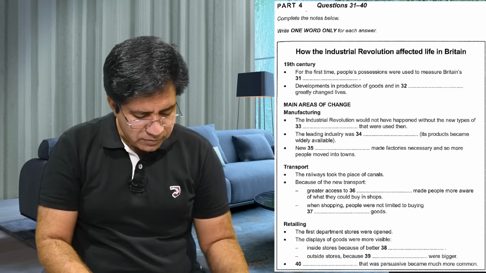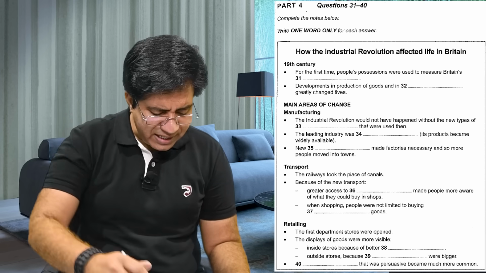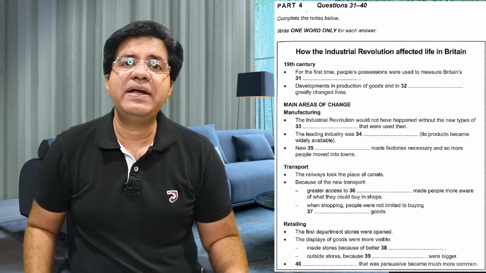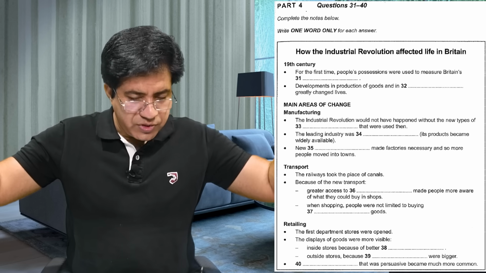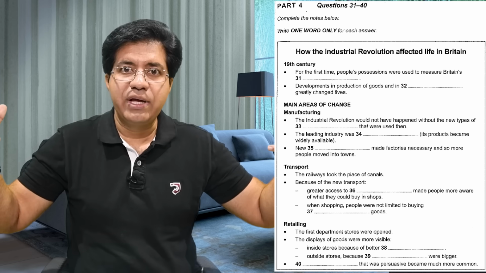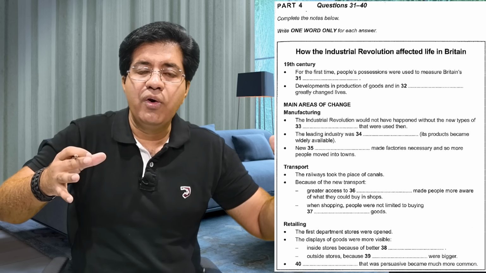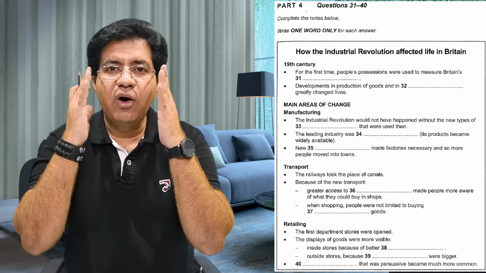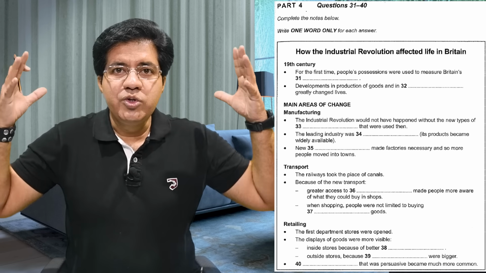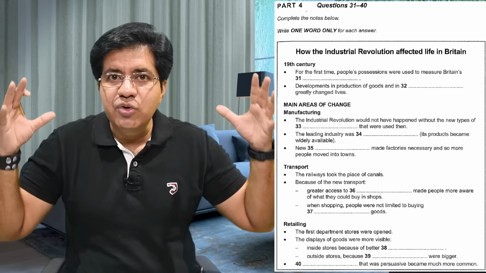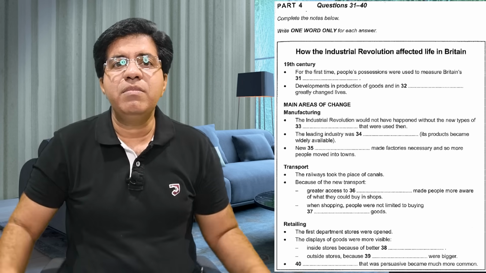Question number 38. Inside stores, because of better dash. Now just see, display of goods were more visible. Okay. Where? Inside the store. Because of what? Because of something, display became visible. So now you need to find that thing due to which display became visible.